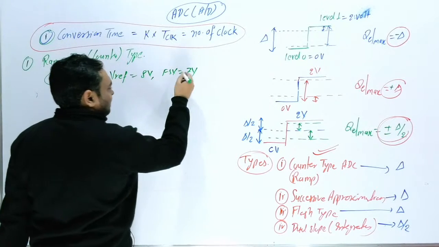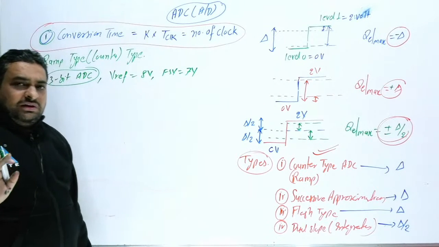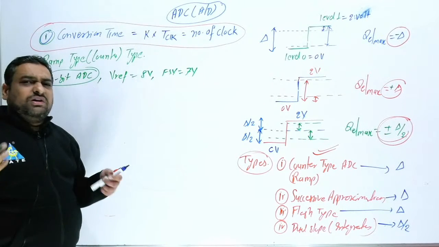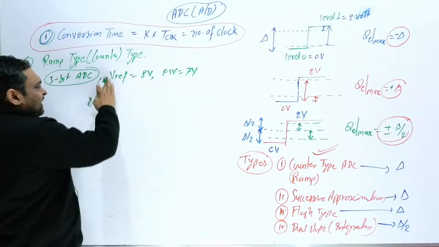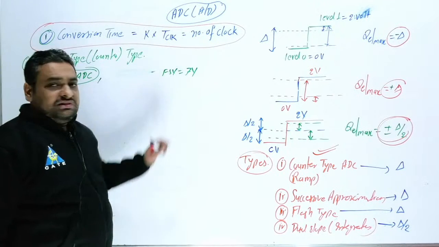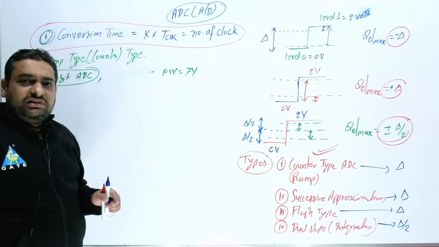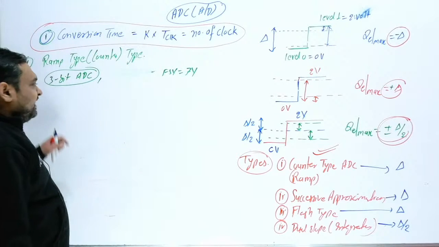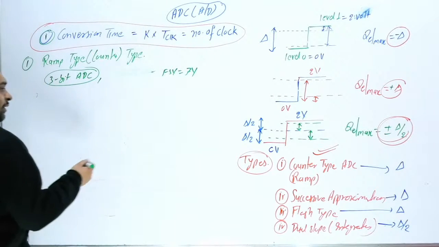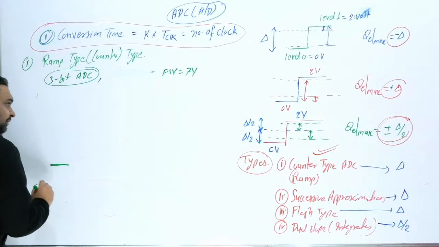If FSV is 7 volt, the input cannot be more than 7 volt, so V reference is not much required practically. You cannot apply more than 7 volt to this DAC. And since n is 3 bit, this counter type will start from 0 0 0.